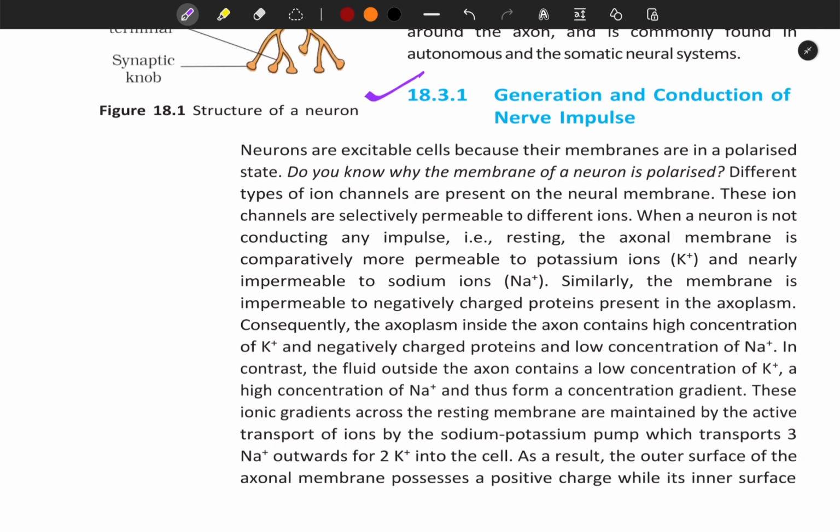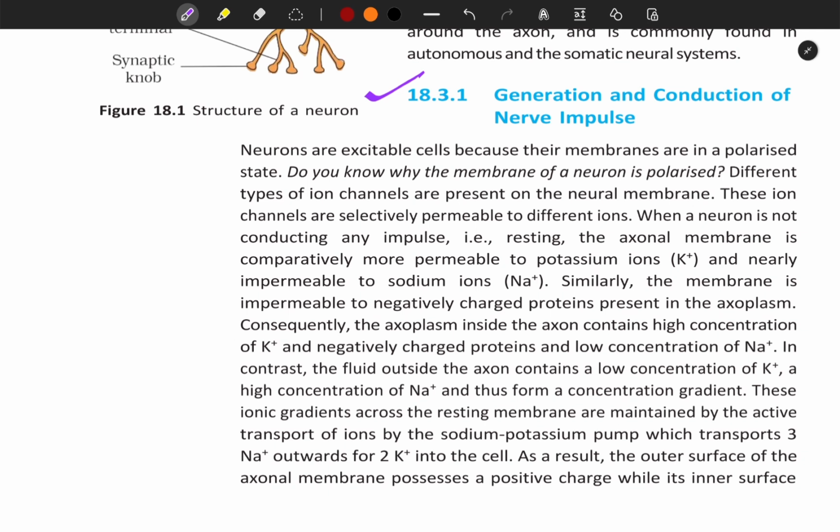Different types of ion channels are present on the neural membrane. These ion channels are selectively permeable to different ions. When a neuron is not conducting any impulse, that is resting, the axonal membrane is comparatively more permeable to potassium ions and nearly impermeable to sodium ions. Similarly, the membrane is impermeable to negatively charged proteins present in the axoplasm.